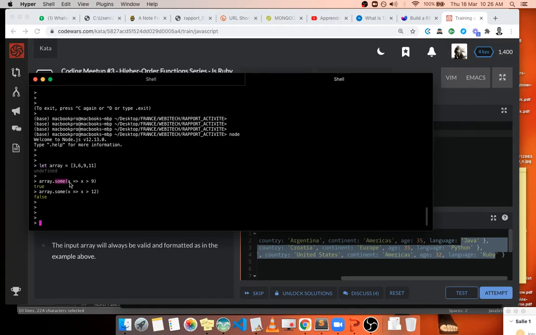So I'm going to test in this array if there are some numbers that are greater than 9. It returns true because we have 11. So if I also do the some and test if there's a number greater than 12, it's false because there is no number greater than 12. So we can use that concept here.